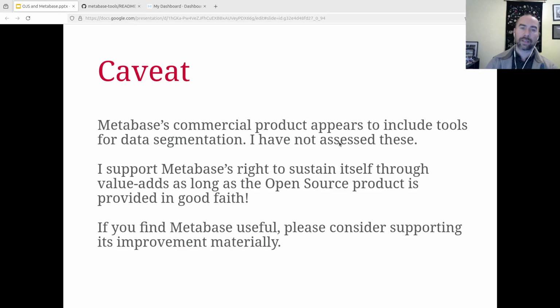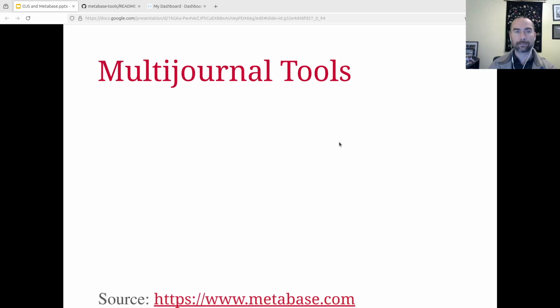Now, I didn't assess the commercial tool because I only needed one small piece of what it offers, and most of our community is not going to be in a position to pay for the Metabase commercial product, much like many of the OJS users out there don't support the project. But if you do find Metabase useful, please consider supporting it materially through pull requests, through the open source mechanisms for improving the software, through finance, through sponsorship, through supporting the commercial product if it's useful to you. But everything I'm about to demonstrate here is using the free product.